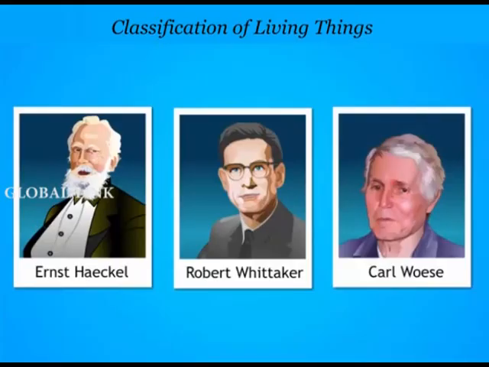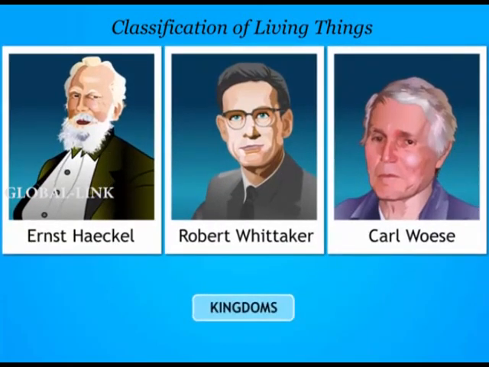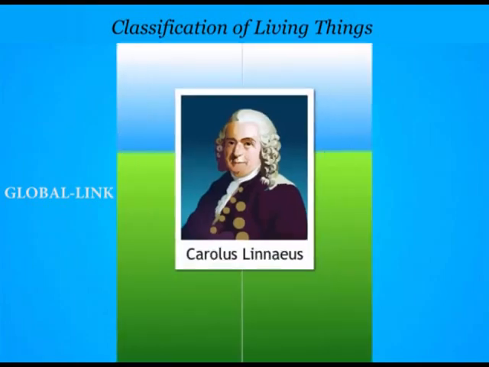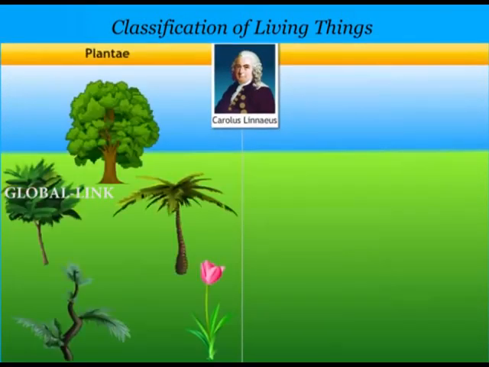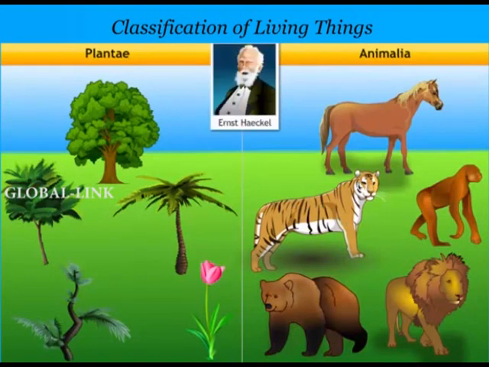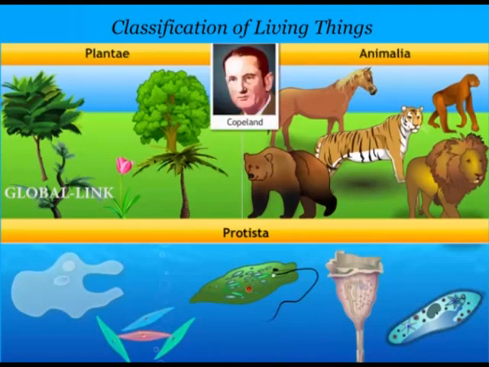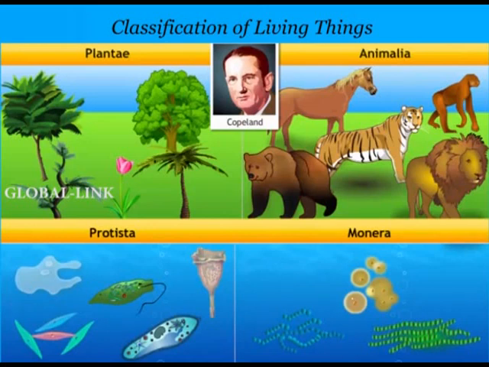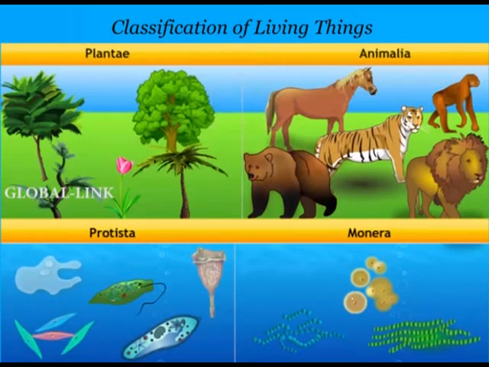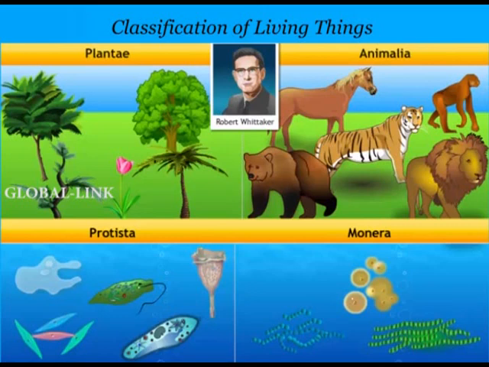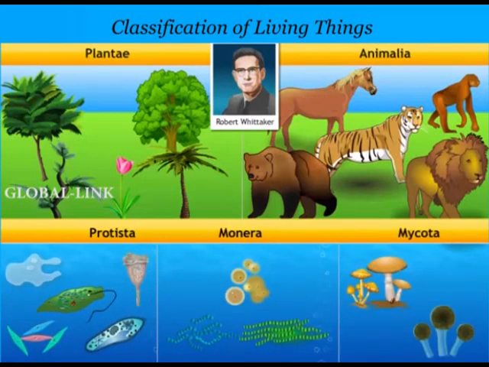Over the years, scientists have tried to classify organisms into broad categories called kingdoms. Carolus Linnaeus classified all living organisms as Plantae and Animalia. Ernst Haeckel proposed Protista to include eukaryotic unicellular organisms. Copeland introduced Monera to include all prokaryotic organisms. In 1962, Robert Whittaker proposed Mycota to include the fungi. This led to the 5-kingdom classification, which we use today.